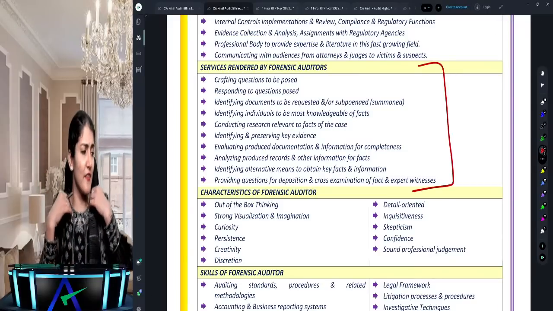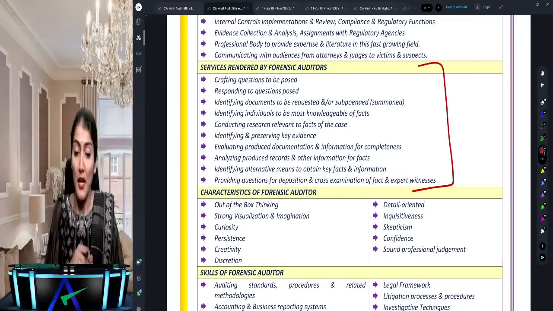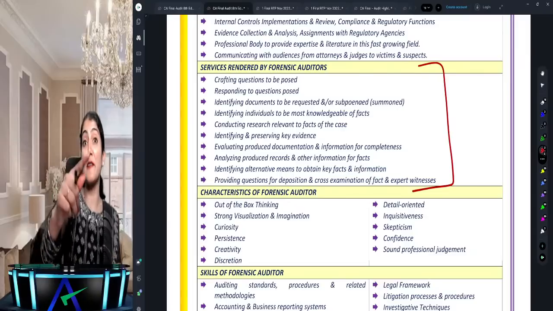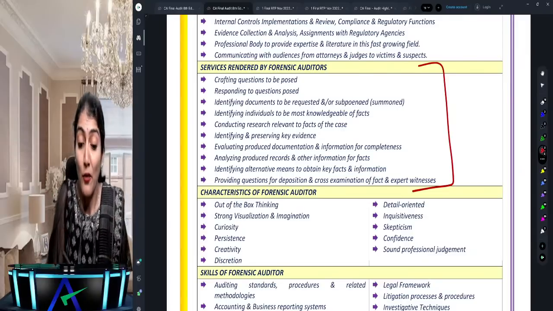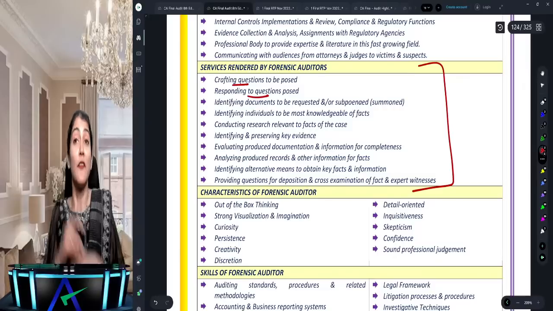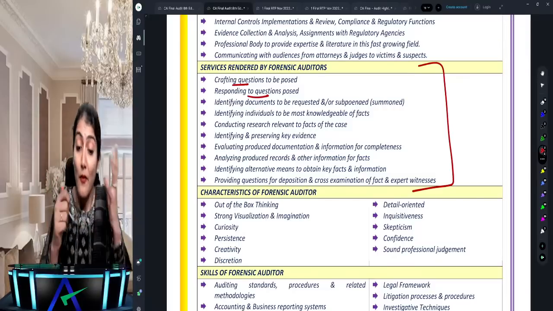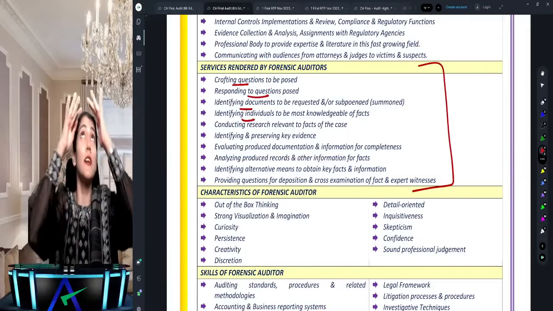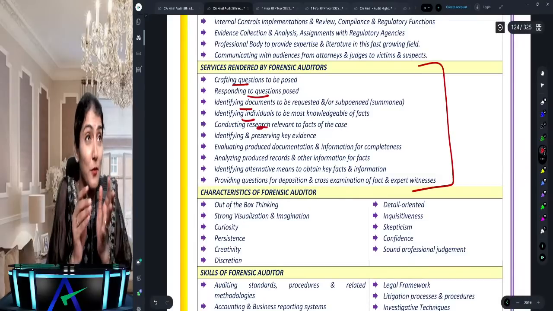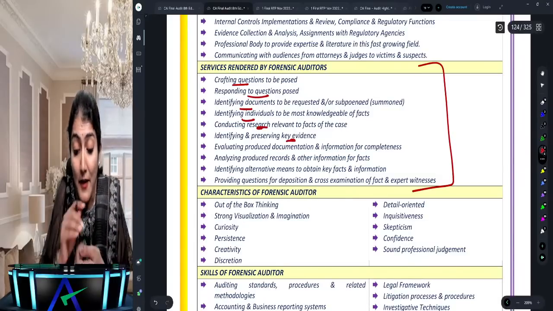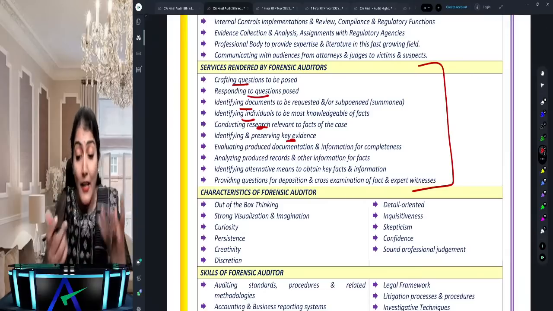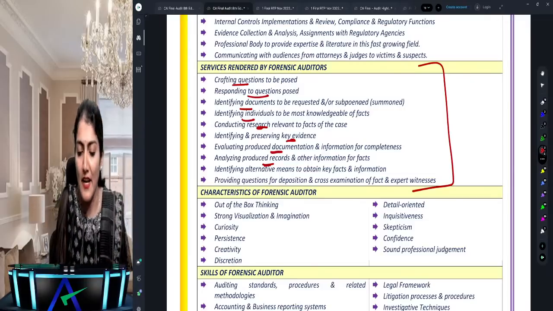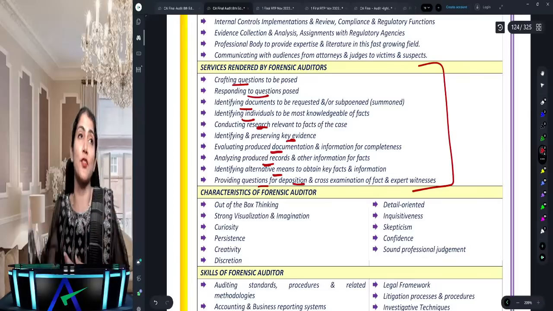When I read this, I think as if the forensic auditor is like an advocate. Why? Because he says, this is the question we will ask, and if they ask us this question, this is the reply we will give. So crafting questions, responding to questions. Then from where will you get these responses? Identifying the document, identifying the individual. For that, doing research. And once you do the research, whatever evidence you get, identifying and preserving the key evidence. Then evaluating the produced documentation and records, and if still not able to win the case, identifying alternative means and questions for deposition and cross-examination.